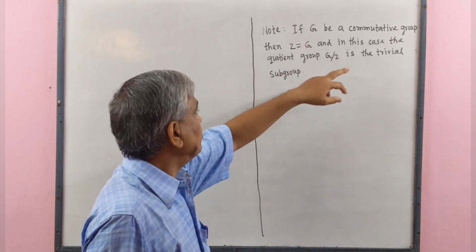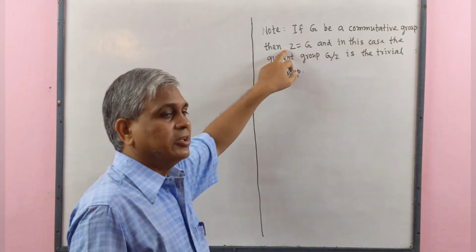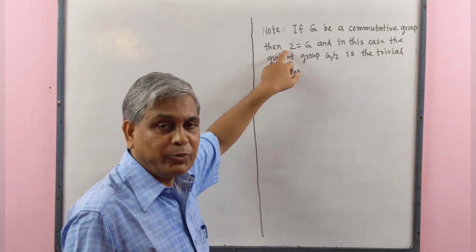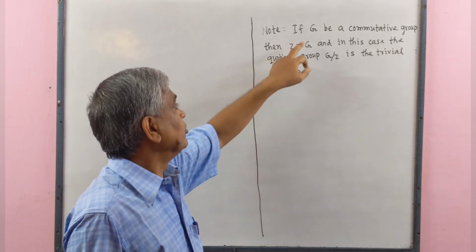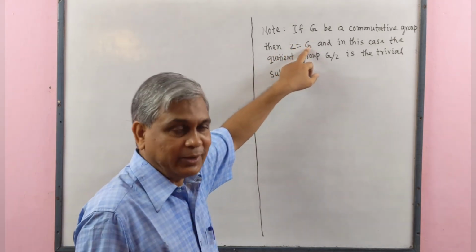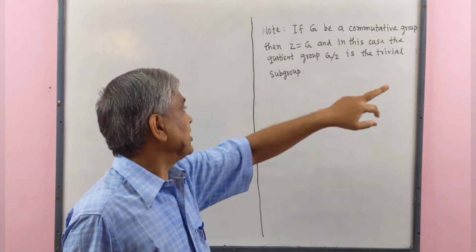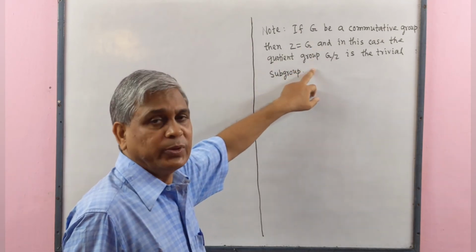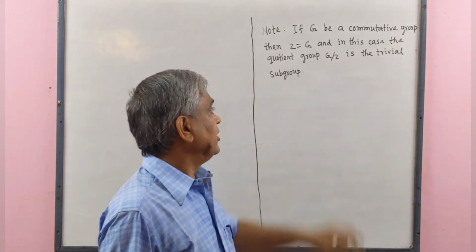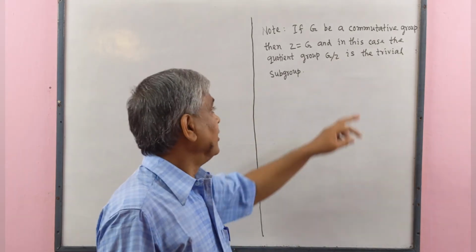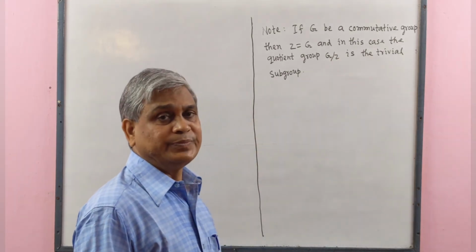If G is a commutative group, then the center of the group equals the group G itself. And in this case, the quotient group G by Z is the trivial subgroup.